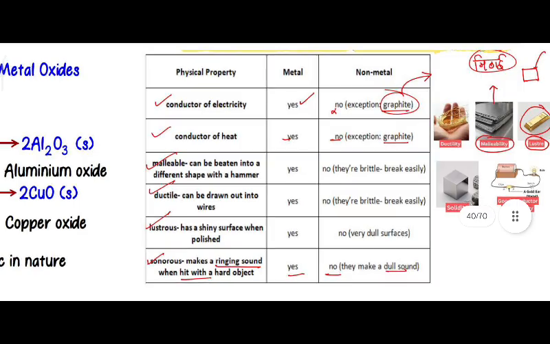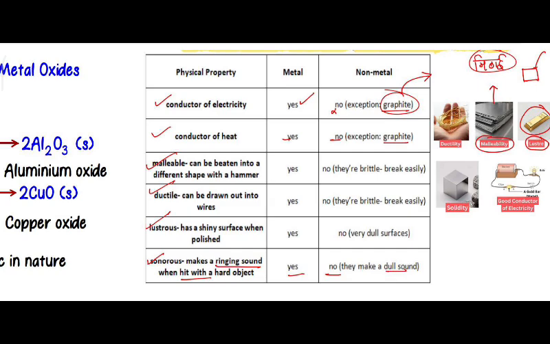Physical property: metals versus non-metals. Conductor of electricity: metals yes, non-metals no, except graphite. Malleability: can be beaten into different shapes with a hammer. Metals yes, non-metals no; they are brittle and break easily.